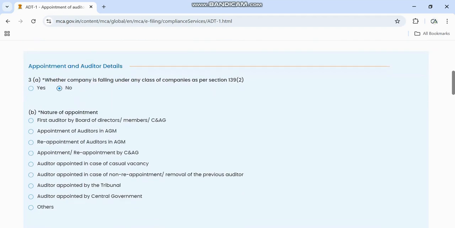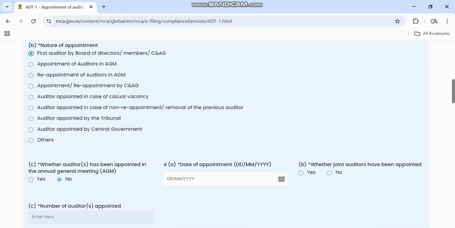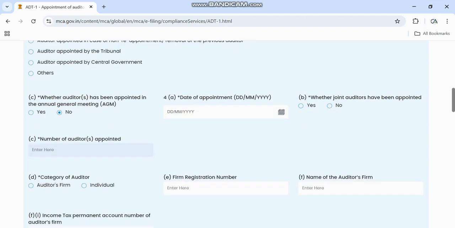This is for, I think, rotation. Then the nature of appointment, let us say first auditor. First auditor by the board of directors, members or CAG. After that, if it is appointment of auditors in AGM, you can click over here. Then reappointment in AGM, appointment or reappointment by CAG, appointment in case of casual vacancy, auditor appointed in case of non-reappointment or removal of the previous auditor, then appointed by the tribunal, by central government and others. Whichever falls over here, you can click.